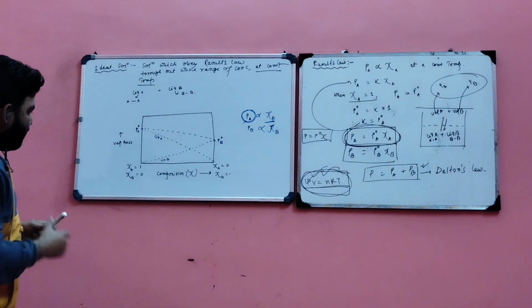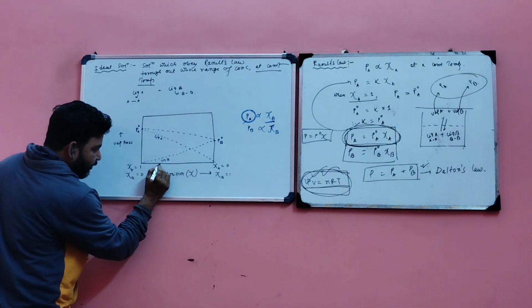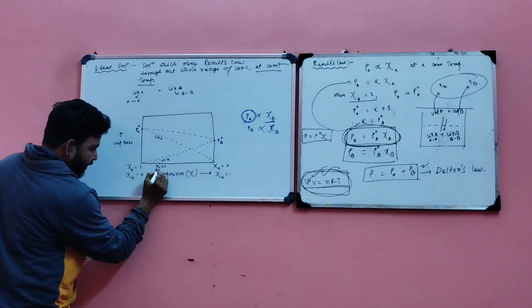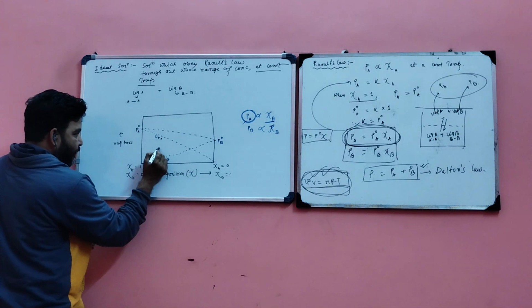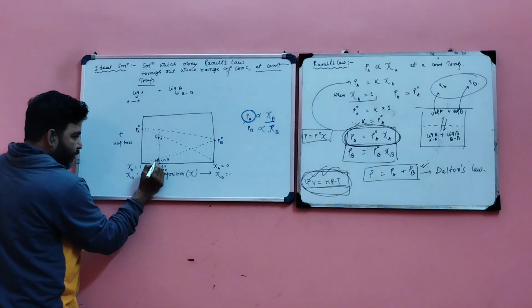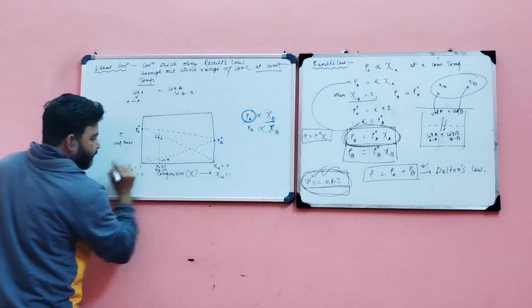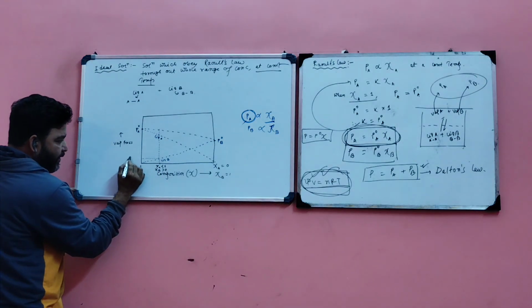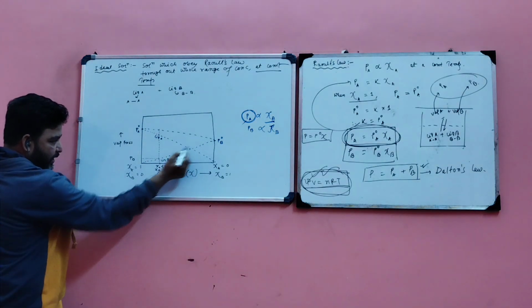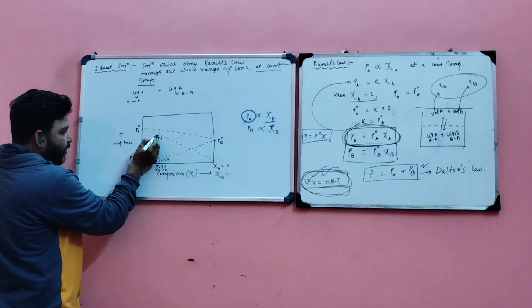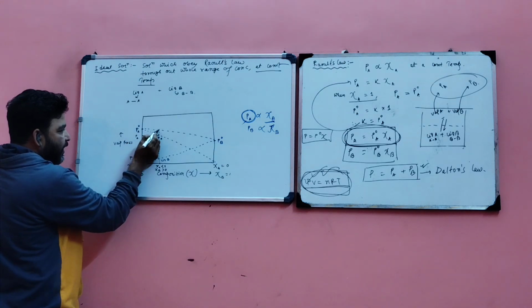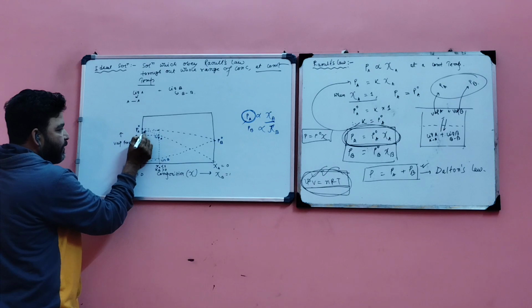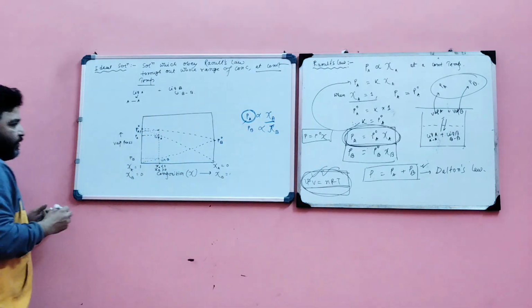Overall, follow. Suppose we consider this point where chi A is less than 1 and chi B is greater than 0. If we draw a line, this point indicates PB, the partial vapor pressure of B, because it is coming from the liquid B line. It indicates PA, and this indicates P. So follow here.